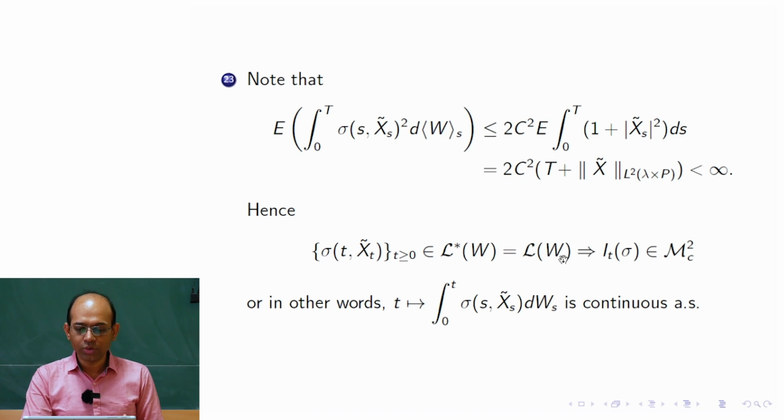From there we know that the integration, it is a very short notation, basically the integration of this thing with respect to dWt, that stochastic process from 0 to t, would be a square integrable continuous martingale. So what we have is that this map in t is continuous almost surely.